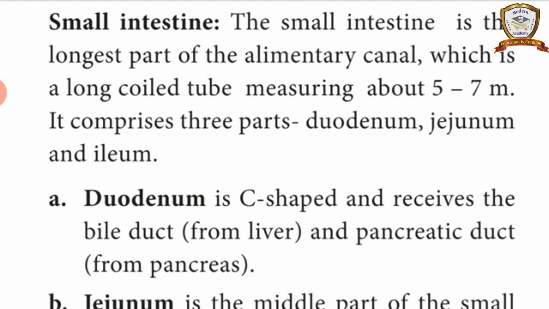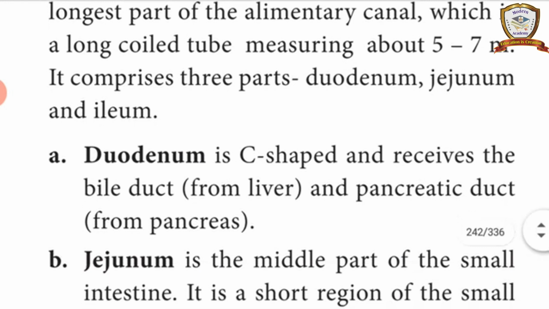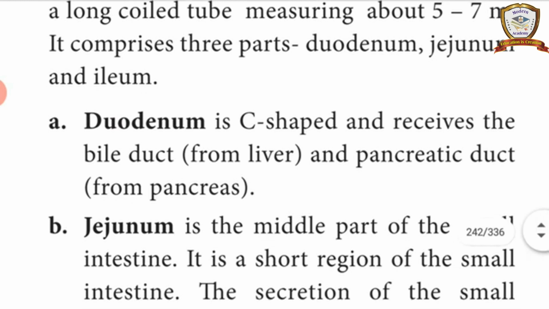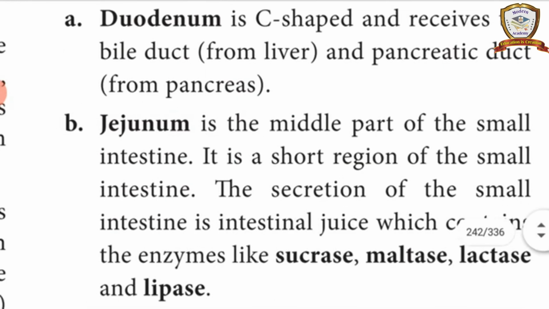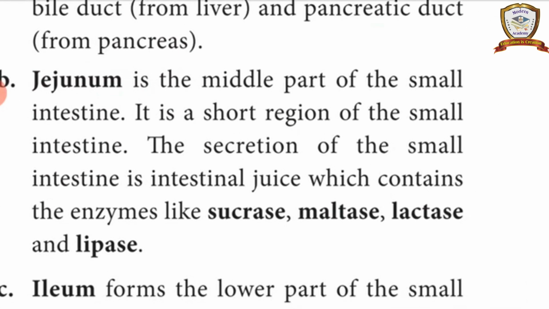In the small intestine, three parts are there. What are they? Duodenum, jejunum, ileum. The duodenum is the first one, C-shaped, and receives the bile duct and pancreatic duct. So bile juice and pancreatic juice reach the duodenum only. And the jejunum is the middle part, the shortest region.